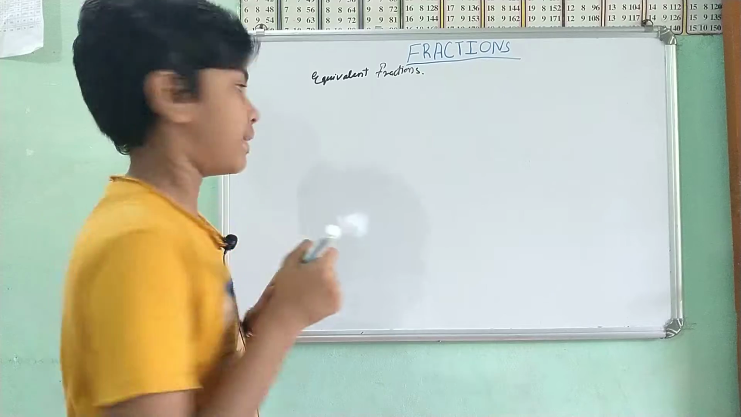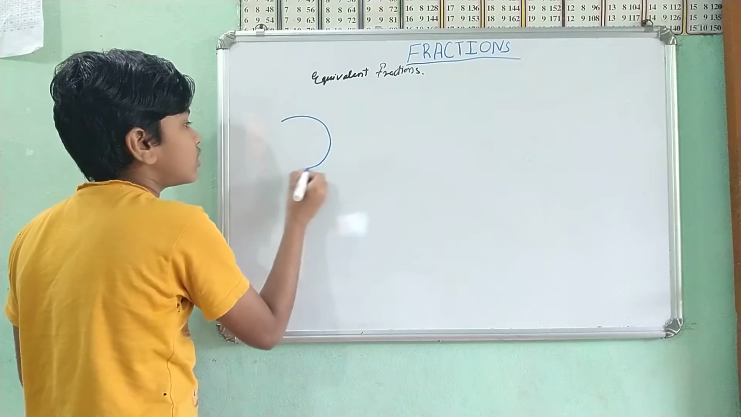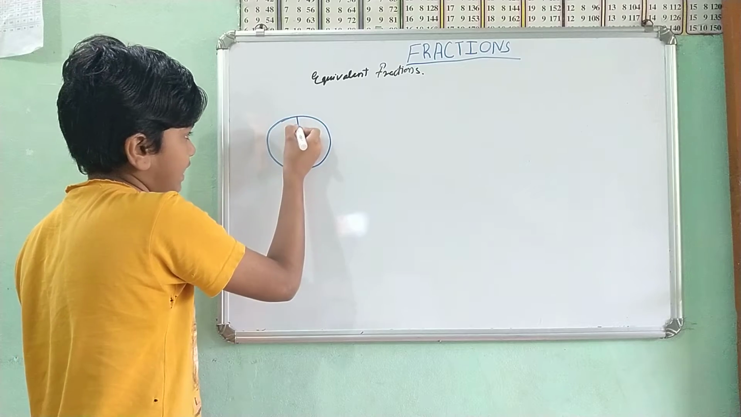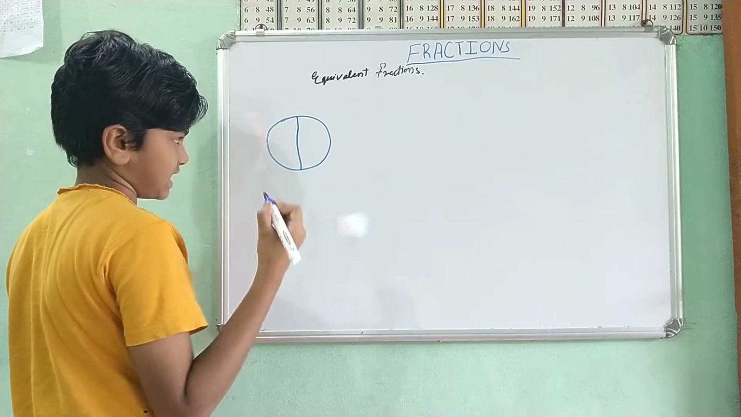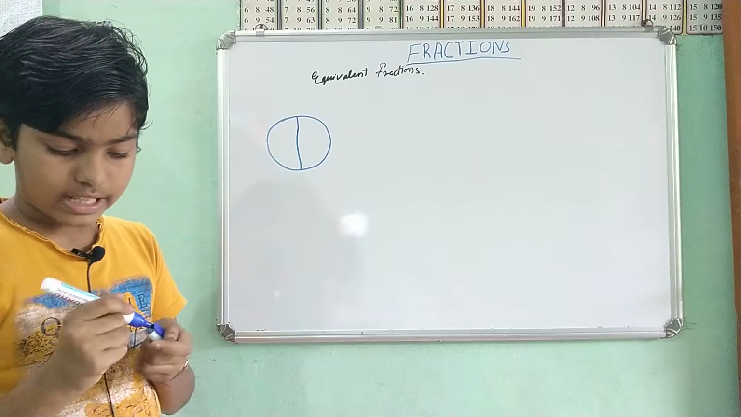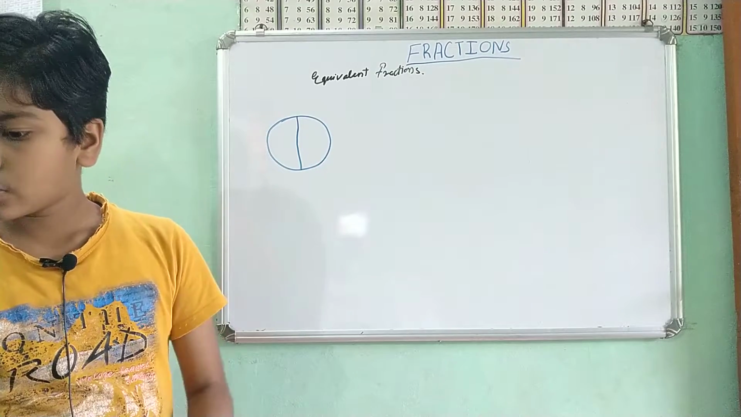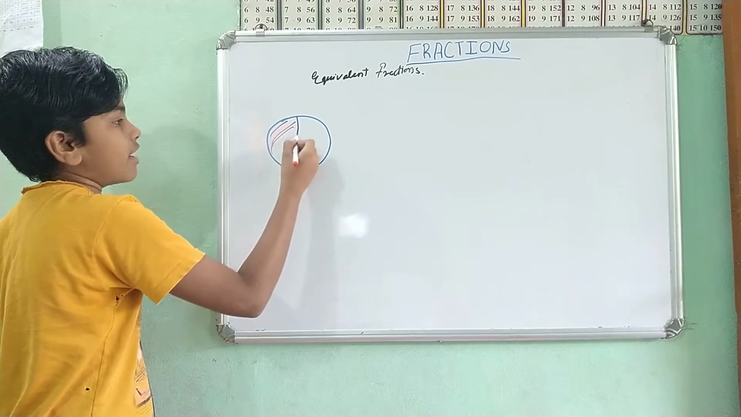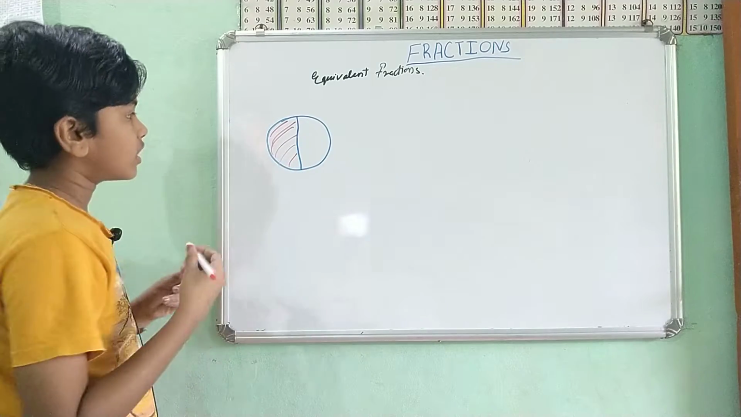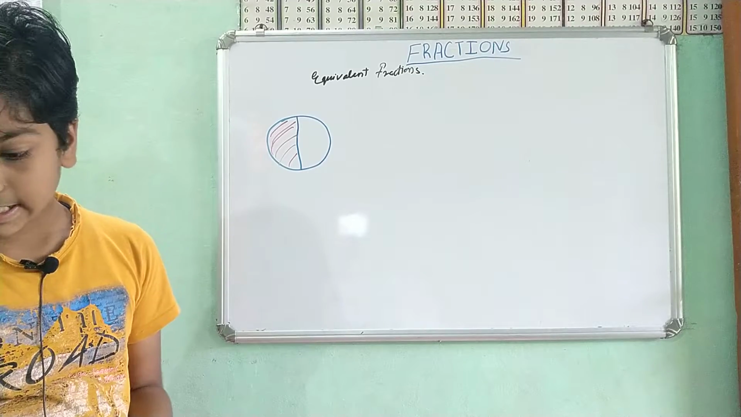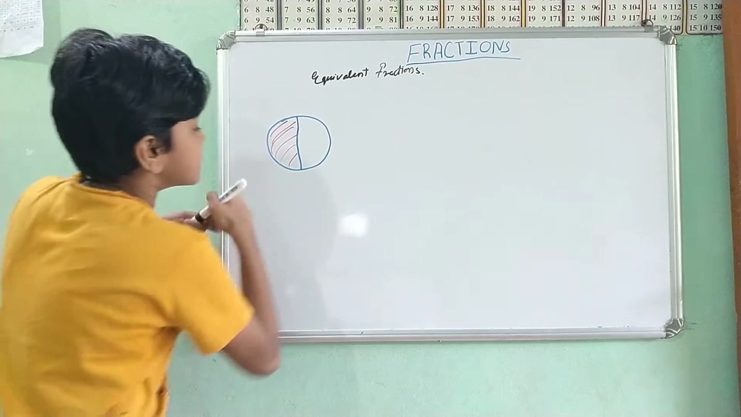I will take a blue pen. See, this is a whole, okay? And I have divided it into 2 equal pieces. This one over here is the shaded part. It also means that it's what? It is the half.